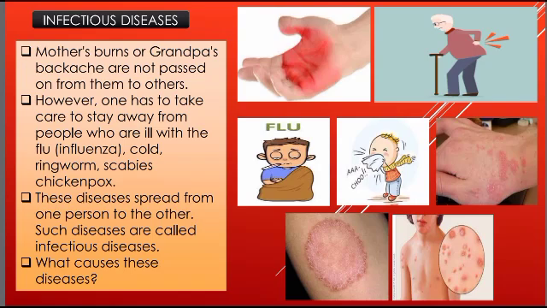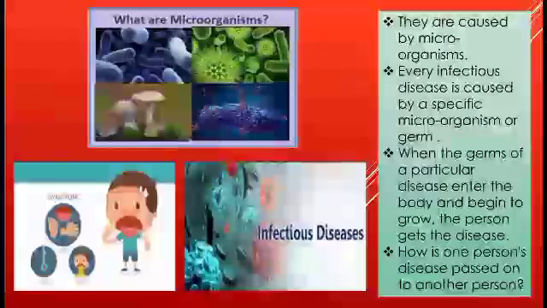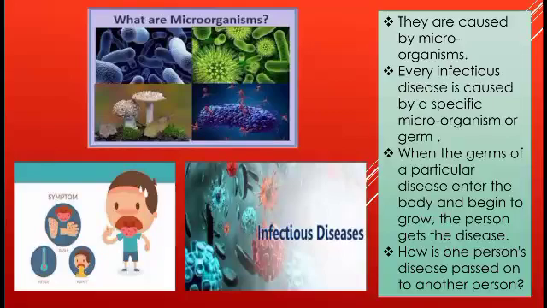So what causes these diseases? How are these infectious diseases passing from one person to another person? Because of microorganisms. Every infectious disease is caused by a specific microorganism or germ.